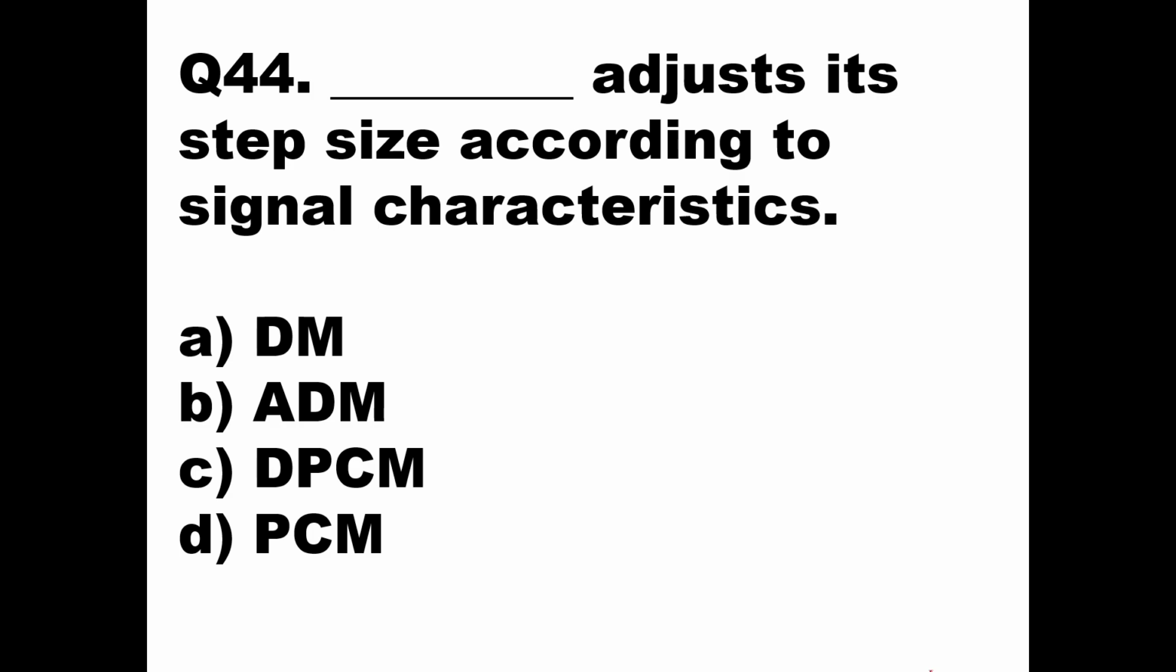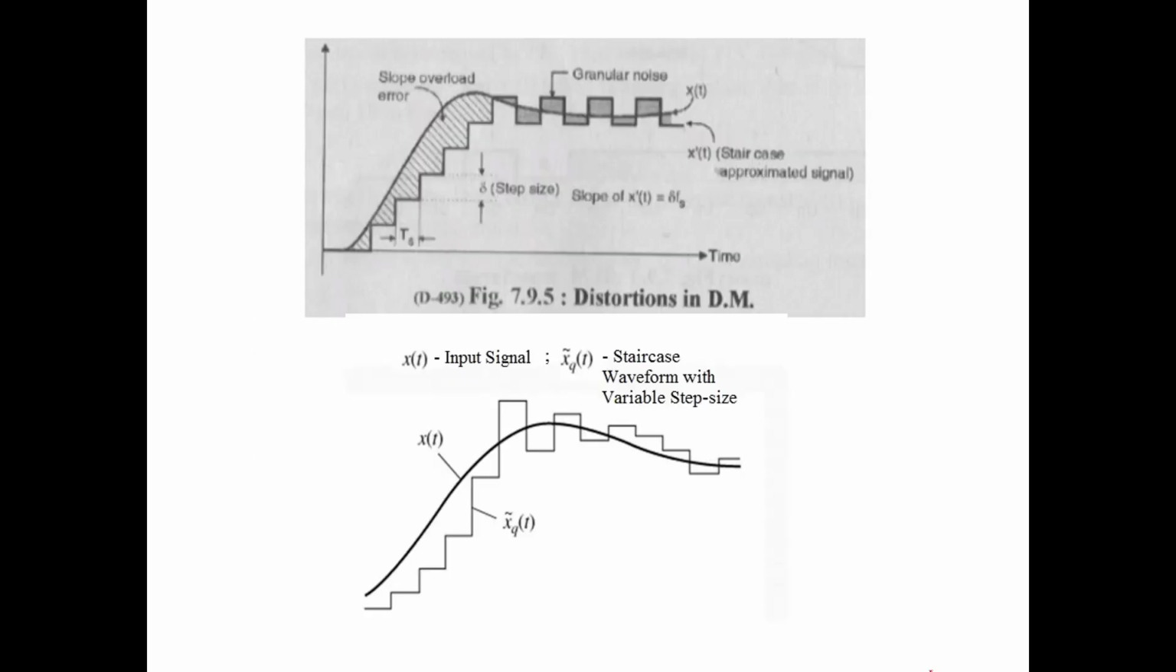Okay, so that modified version of delta modulation, in which you vary the step size according to the signal, is called adaptive delta modulation. So here option B will be the right answer, which is adaptive delta modulation. So here you can see in the first figure, I have shown the distortion in delta modulation. You can see slope overload distortion and also the granular noise.